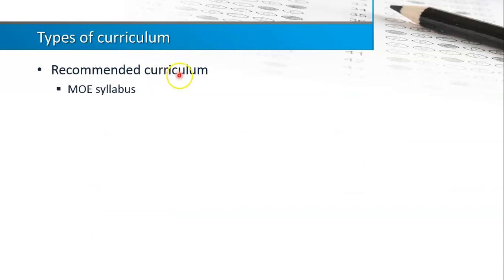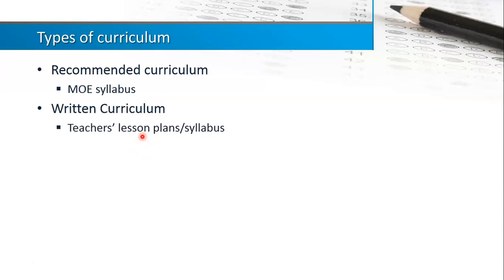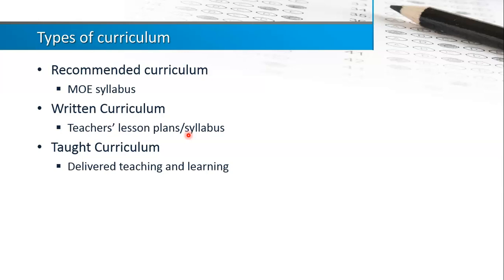Right, so there are a few types of curriculum. First one is the recommended curriculum. The obvious example is the Ministry of Education syllabus. That could be a good example of recommended curriculum. For higher education, probably the recommended curriculum is the MQF. Then you have the written curriculum, which is the teacher's lesson plan, syllabus, or the program structure for the university context. Then the taught curriculum, which is being delivered in teaching and learning processes or environment.